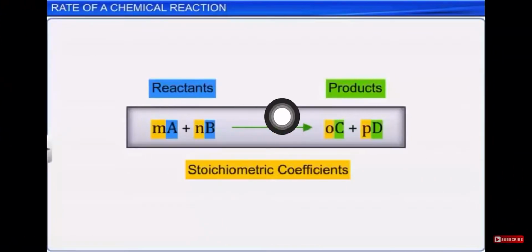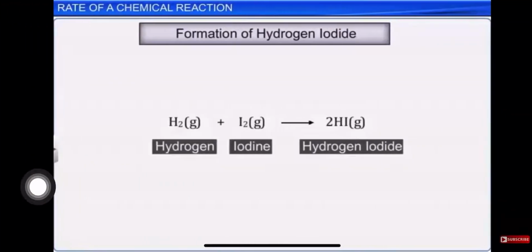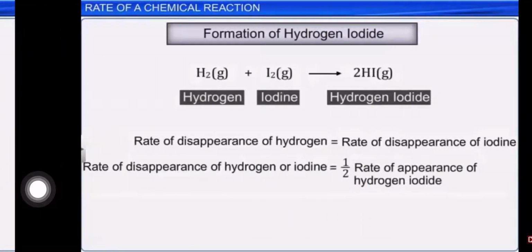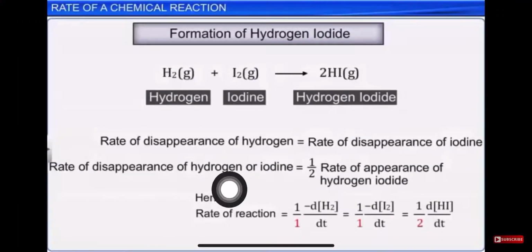Okay, now the rate for reactant and product is also affected by the number of moles. You already know what the number of moles is: the number which is written in front of the compound, the elements or the molecules, right? So that is also affected. How it affects, we are going to see over here.